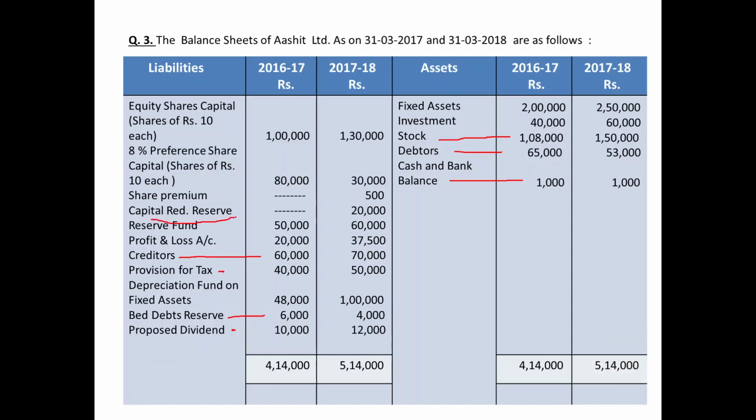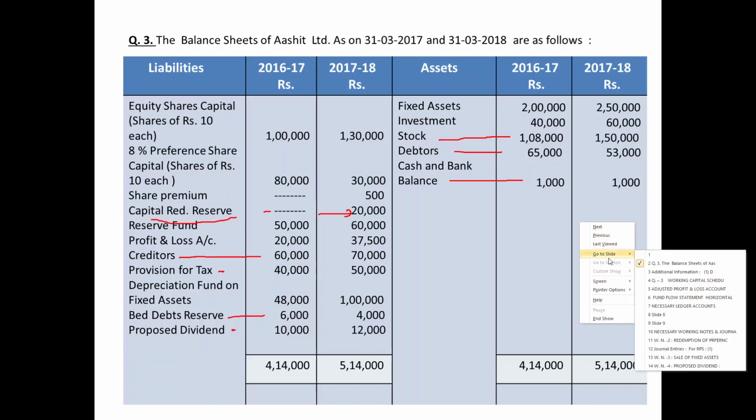Capital redemption reserve, opening balance nil, closing balance 20,000. So 30,000 from the proceeds of the new issue and 20,000 from the current year's profit, which has been utilized to create the CRR. So in this way, the entire planning has been made.